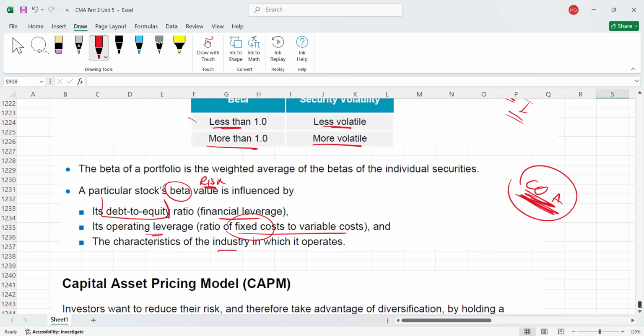So remember these 2 important points. If the beta of the stock in which you are investing is less than 1, it means that stock is less risky as compared to the market. If the beta of that stock is more than 1, it means that stock is more risky as compared to the market. So this is what you have to remember. Less than 1 means less risk. More than 1 means more risky. And it's written here that beta is based on a number of different risk factors. Risk factors could be the debt to equity ratio of the company, operating leverage, characteristics of the industry, etc.